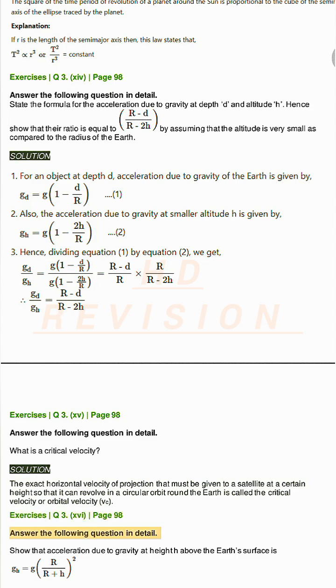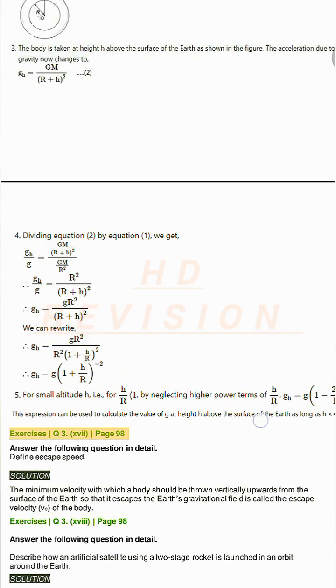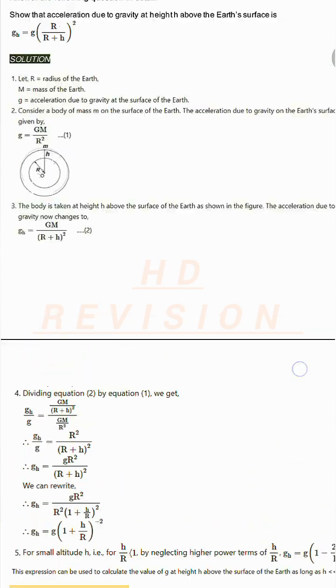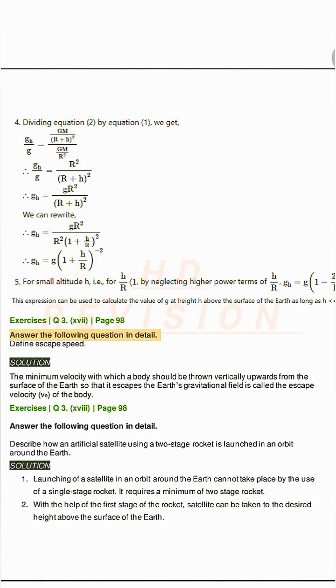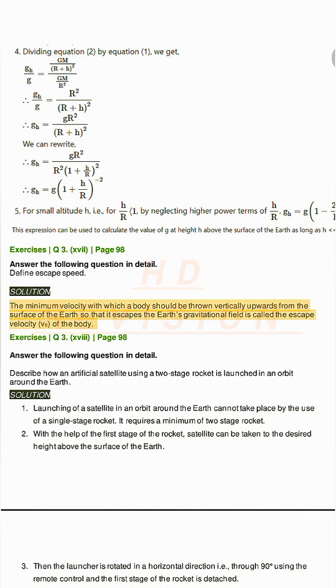Exercises Q3. XVI, page 98. Answer the following question in detail. Show that acceleration due to gravity at height h above the Earth's surface is the given expression. Solution. Exercises Q3. XVII, page 98. Answer the following question in detail. Define escape speed. Solution. The minimum velocity with which a body should be thrown vertically upwards from the surface of the Earth so that it escapes the Earth's gravitational field is called the escape velocity (v_e) of the body.